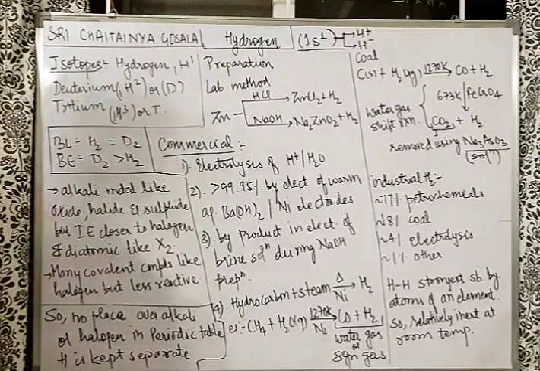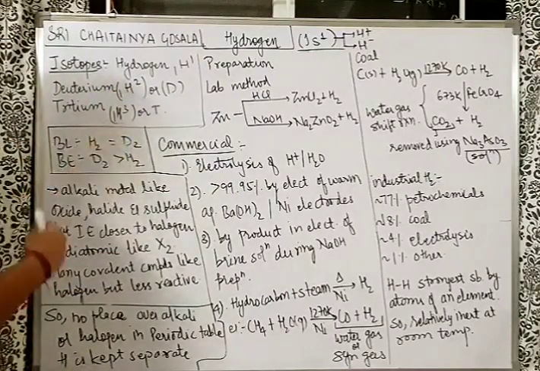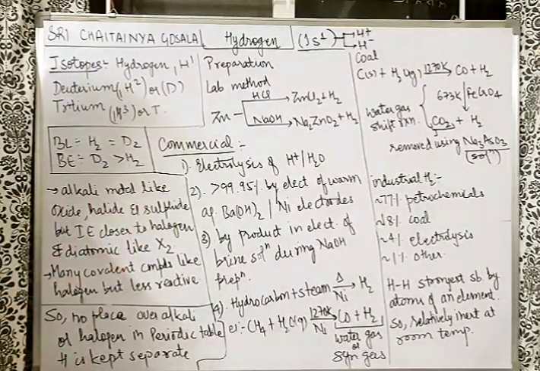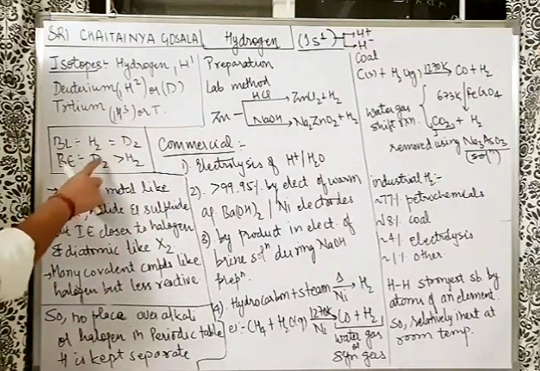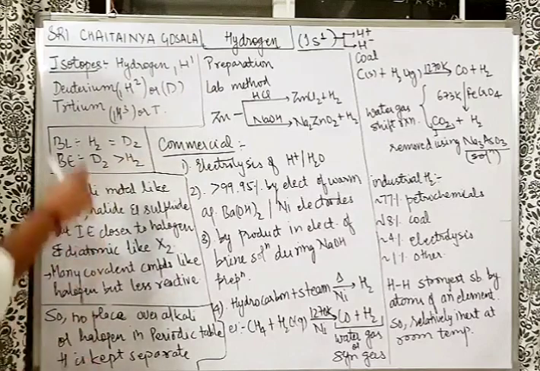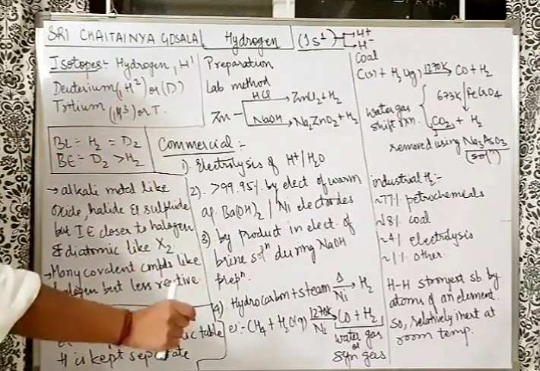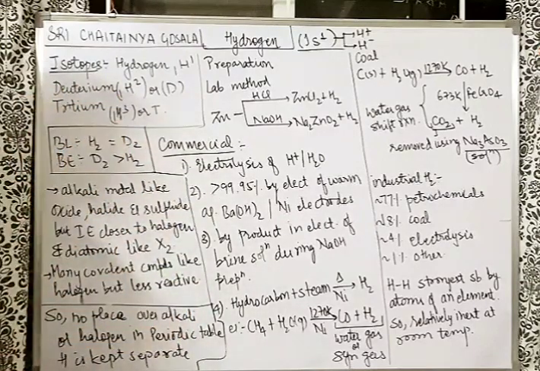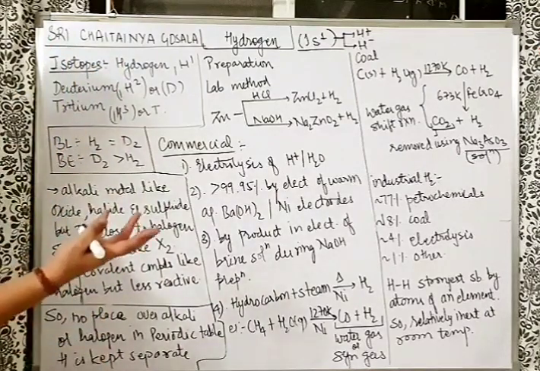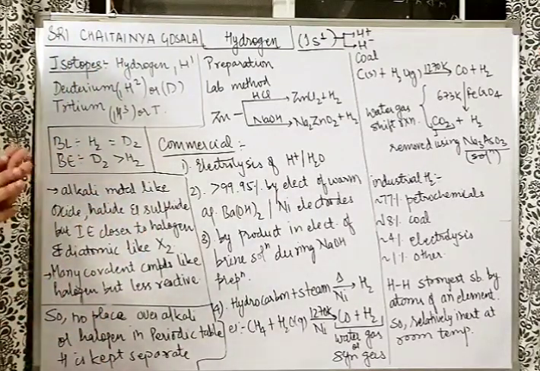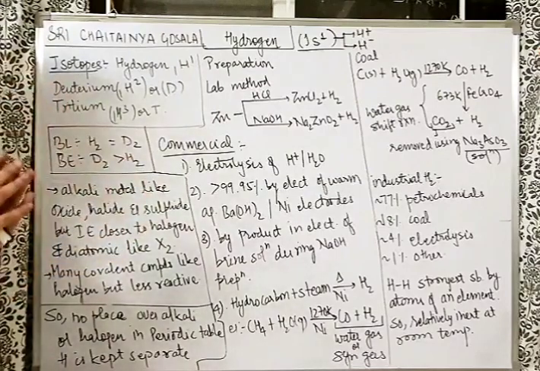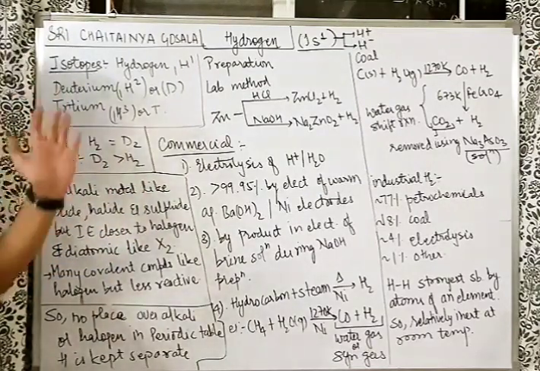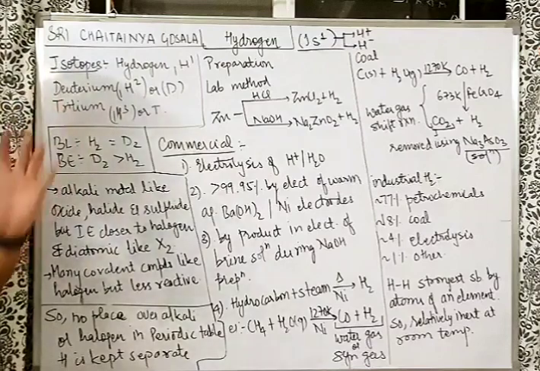One very interesting thing you will see here: H2 and D2 bond lengths are the same, that is 74 picometer, but the bond enthalpy of D2 is more than H2. That means the D2 bond is stronger than the H2 bond, but the bond length is the same. Now some people get into trouble: sir, how is that possible, sir? Bond length decides the bond enthalpy. True, bond length decides bond enthalpy, but only bond length does not decide the bond enthalpy. There are various other factors also.